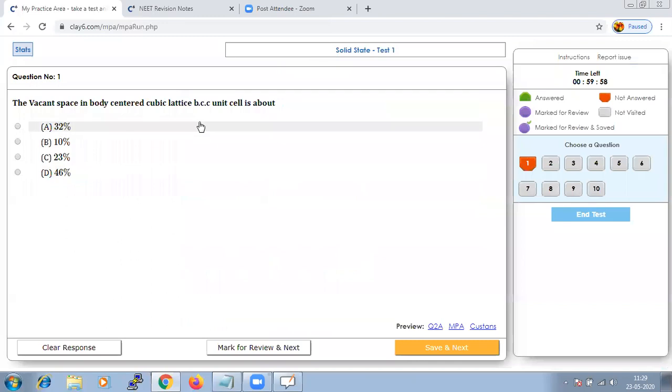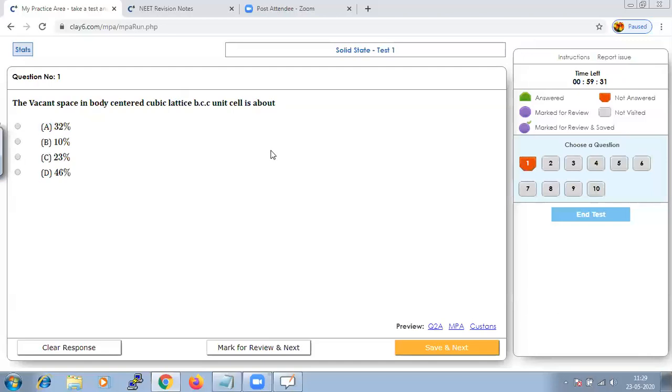The vacant space in body centered cubic lattice, that is our BCC unit cell, is about. We have to find out the vacant space. In the BCC structure, 68% of the available volume is occupied by spheres.